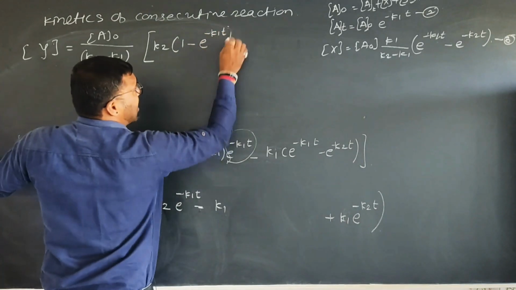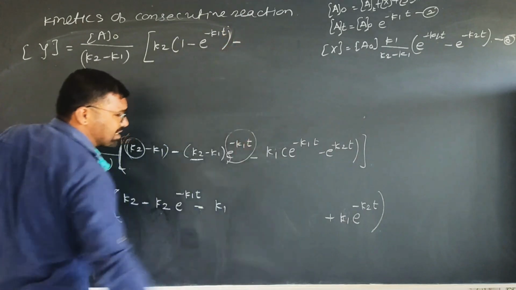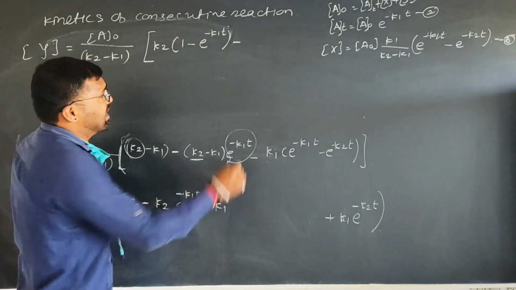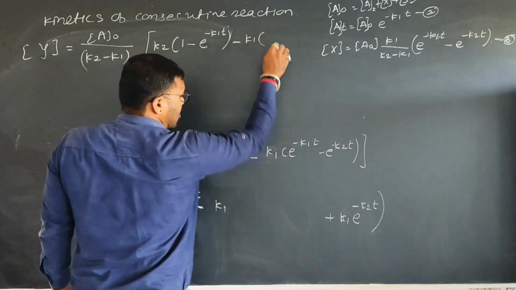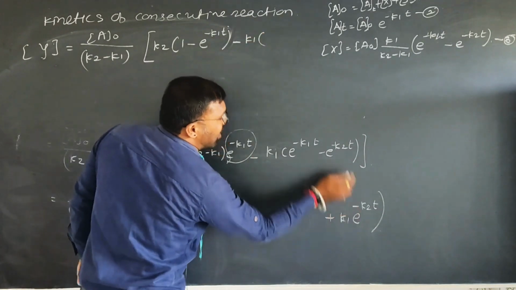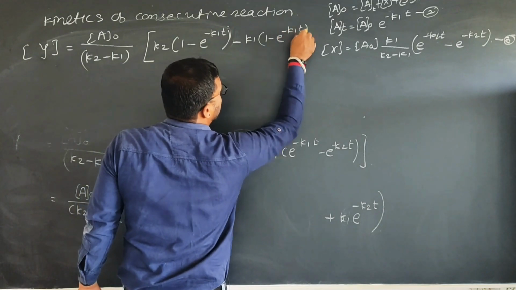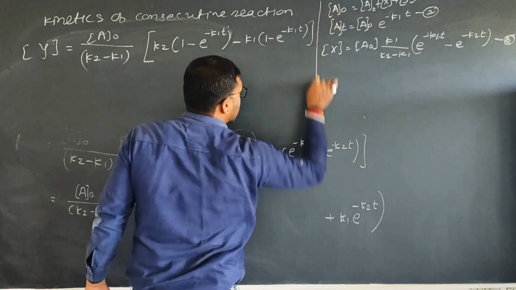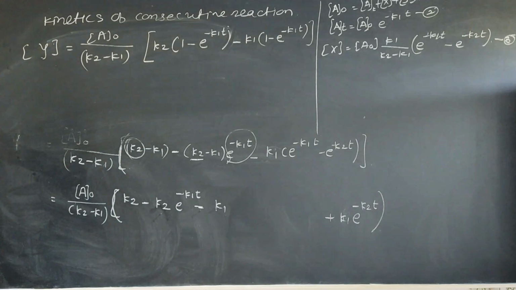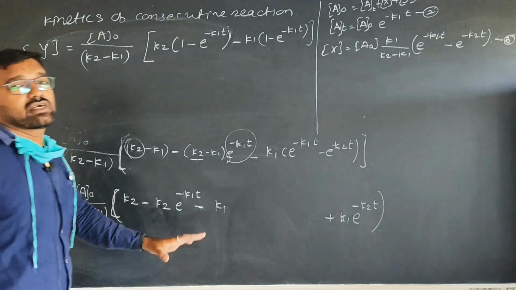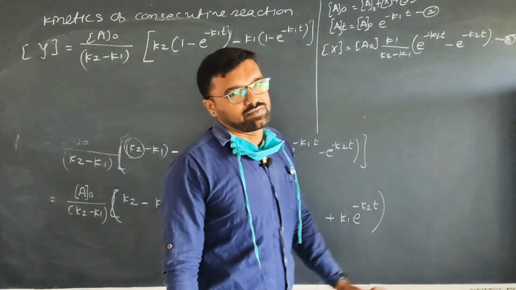One small bracket is completed. Minus, k1 is common, 1 minus e raised to minus k2 into t. This is the concentration of y at time t. Okay, this is the derivation for the consecutive reaction.